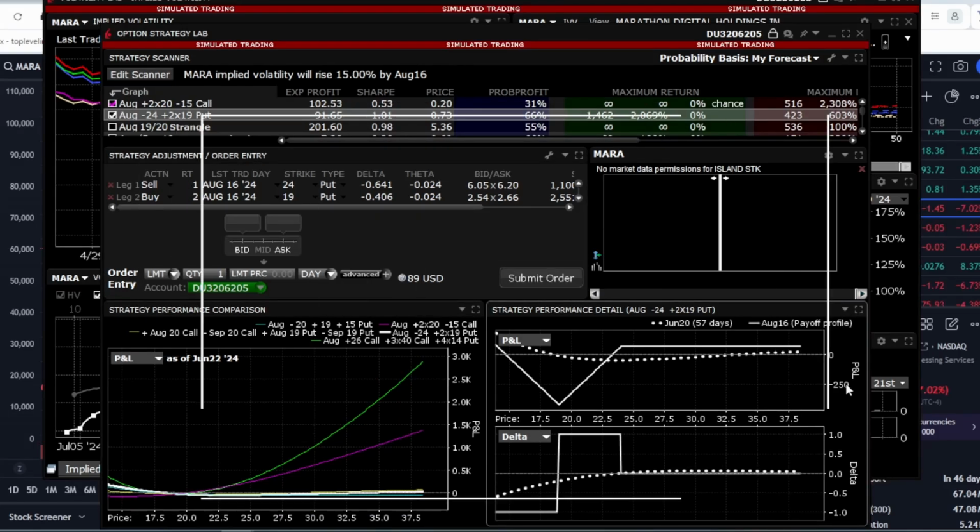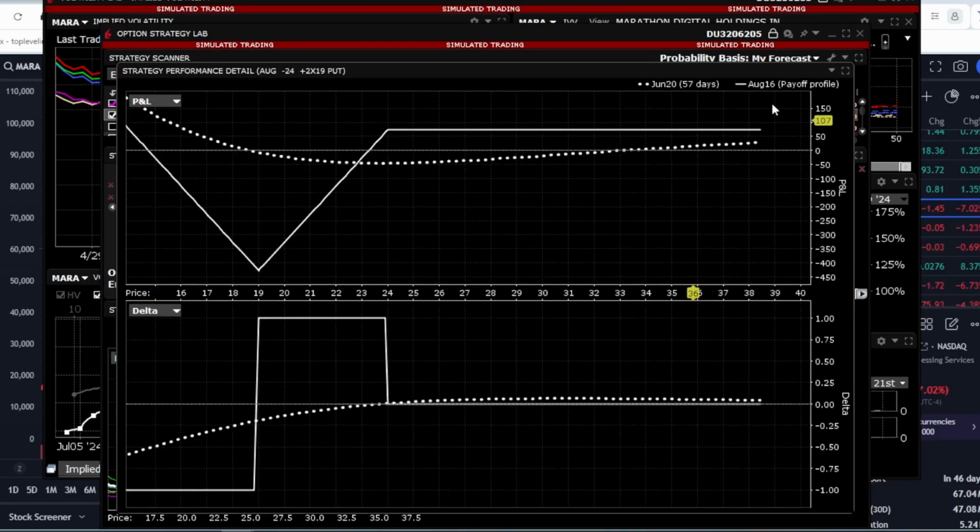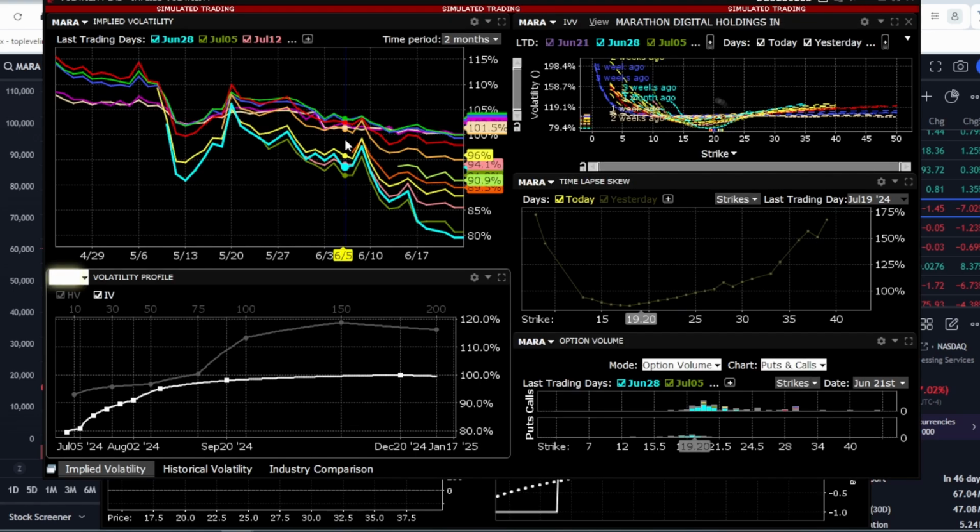The effectiveness of this strategy looks as follows. We achieve a profit if the stock either rises or falls, but incur a loss if the stock remains at the $19 level. This demonstrates one way to play the volatility increase. However, I do not recommend opening any strategies without proper management, as they require careful oversight.